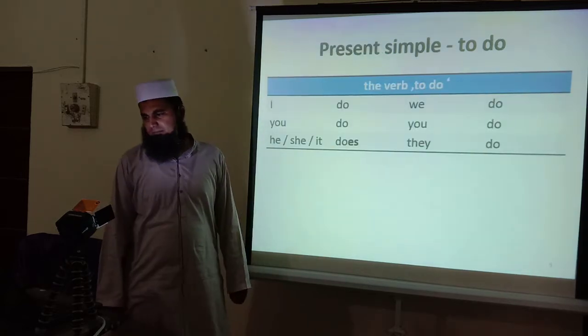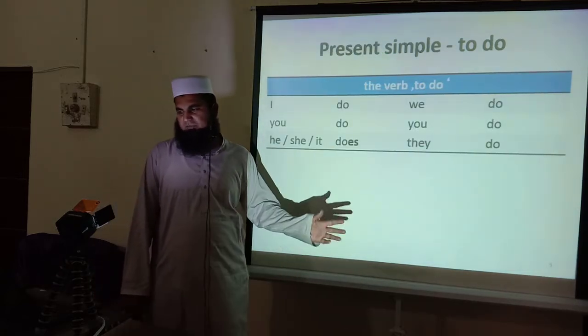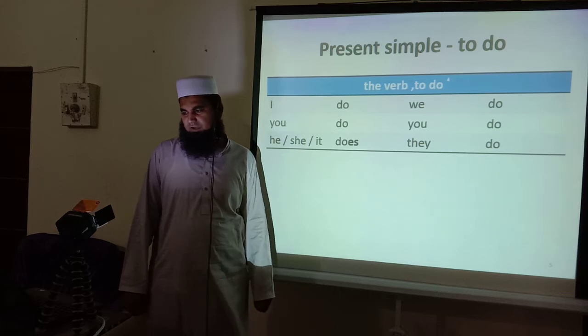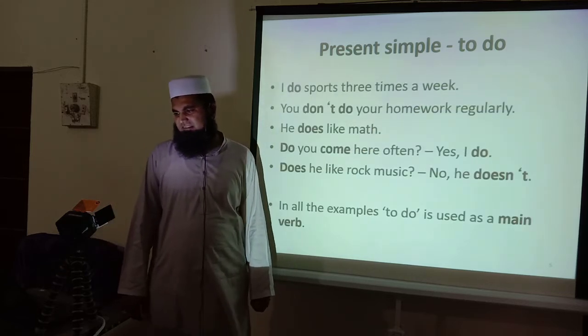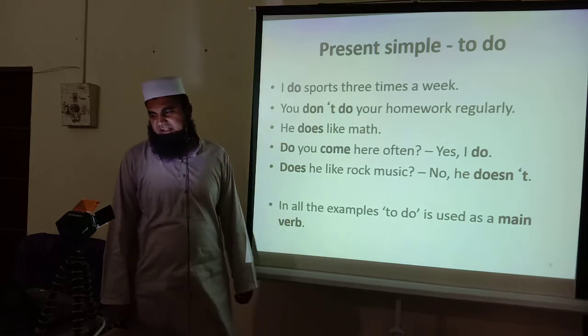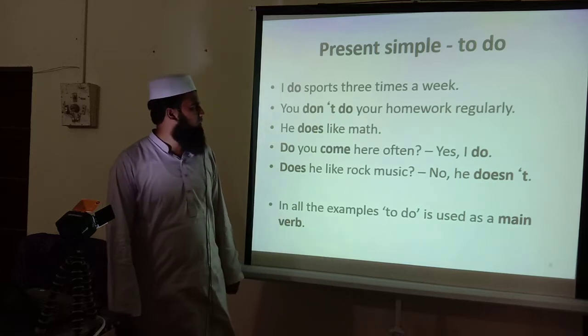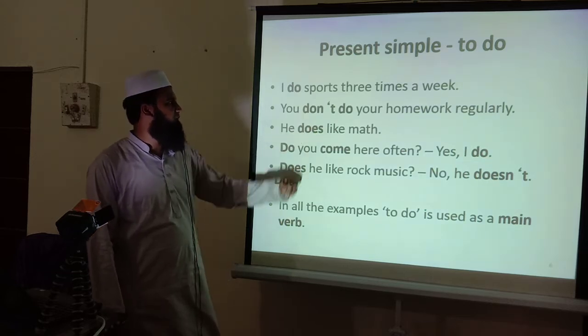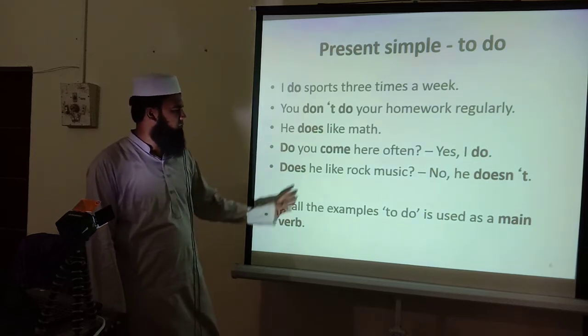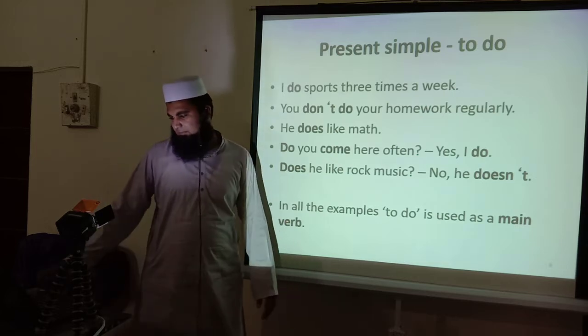That's the present simple to do. These are the verbs which are used. I do, we do. This is very simple, you can do it on your own. Present simple to do: I do sports three times a week. You don't do your homework regularly. Basically this is an example of the negative present simple, so you can do more examples.